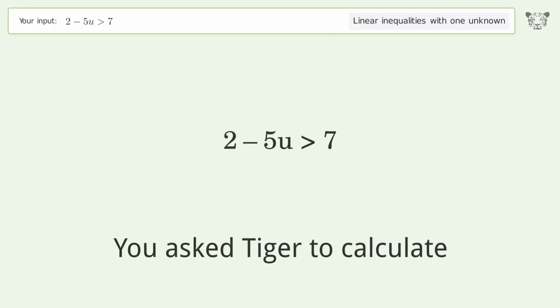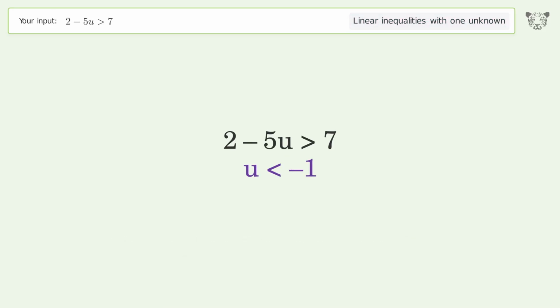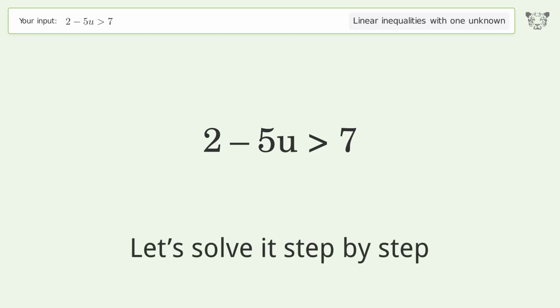You ask Tiger to calculate. This deals with linear inequalities with one unknown. The final result is u smaller than -1. Let's solve it step by step.